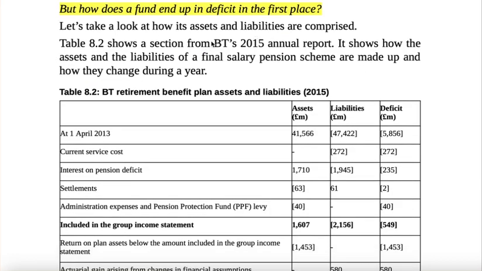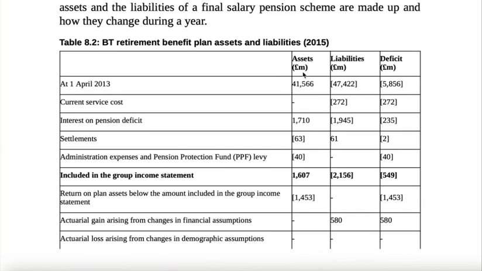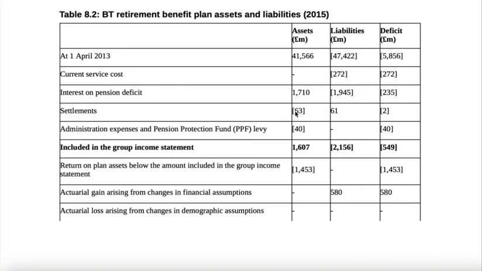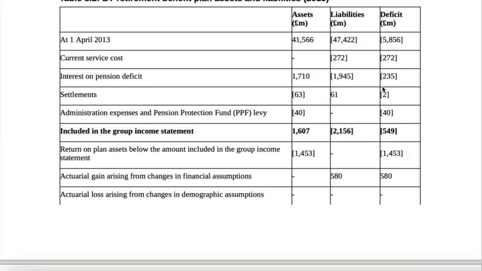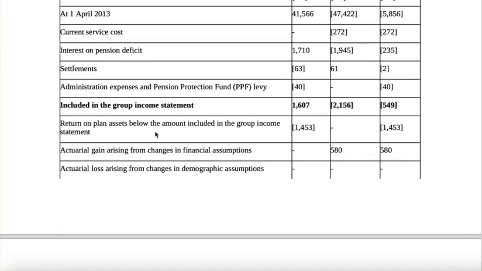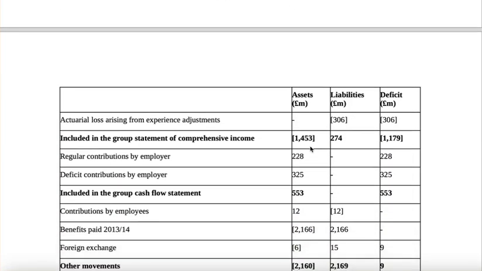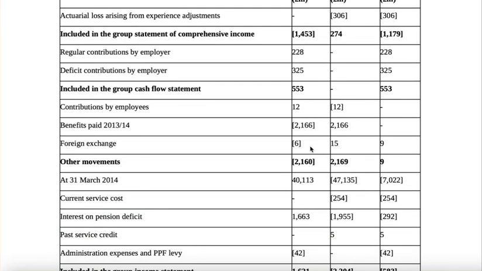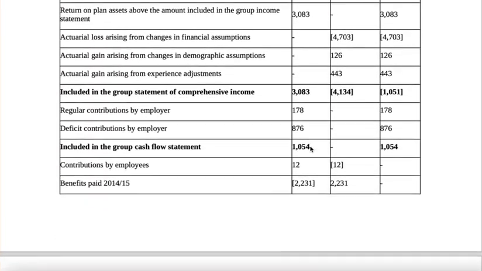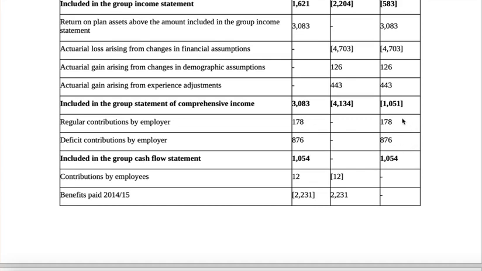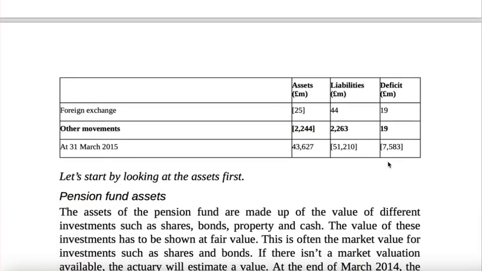Okay, now what does he do? He takes up BT's 2015 annual report. These are the assets in millions of pounds, and these are the liabilities. This is the deficit. Liabilities are more than the assets. So he includes all the interest payments, settlements, and all these things, and we land up at a deficit of 549 million pounds. Contributions and obligations going in and out, in and out. So these are the movements of calculations, foreign exchange, and basically what the company is saying is we have an adjusted cash flow of 1054 crores after paying all these liabilities.